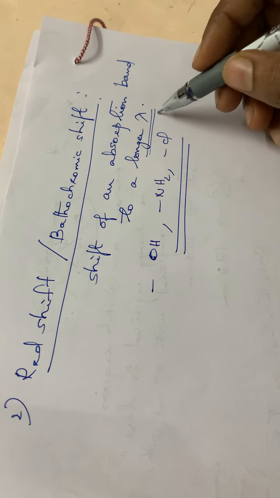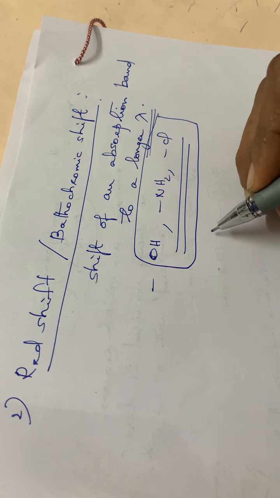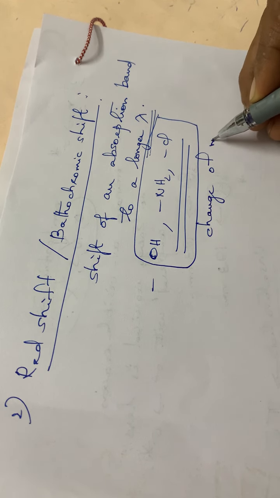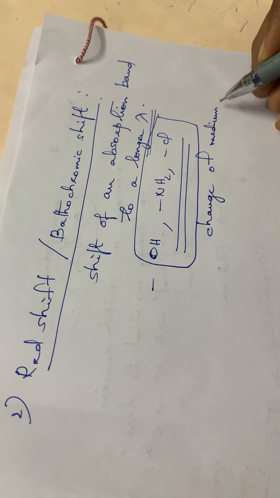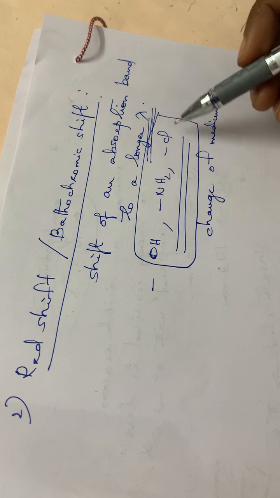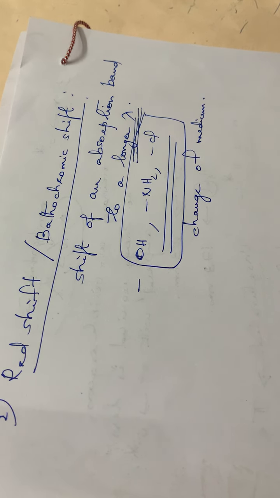So if these groups are introduced in a particular compound, or else if we change the medium, if any of these happen, there will be a red shift or bathochromic shift. That means a shift to a longer wavelength region. Red is in the longer wavelength region, isn't it? So that is red shift or bathochromic shift.